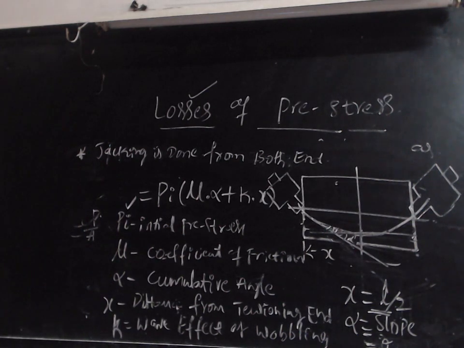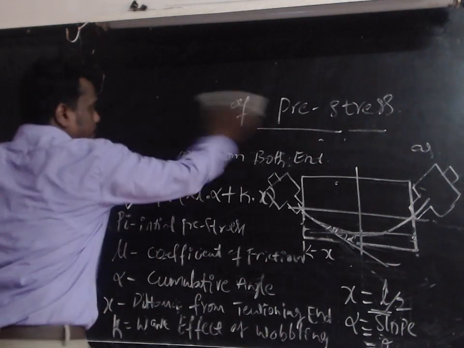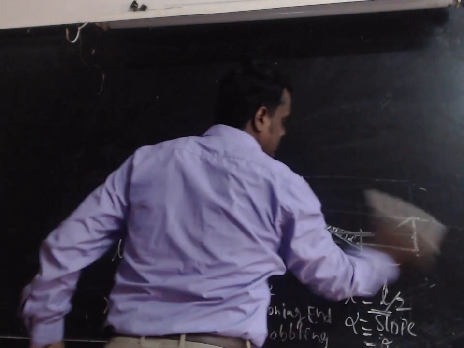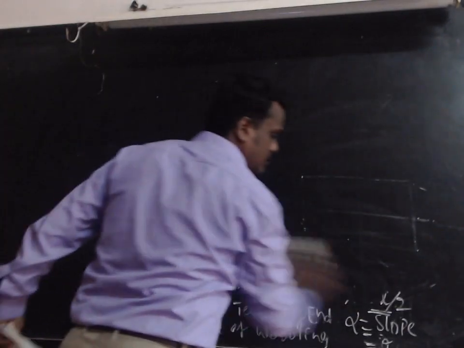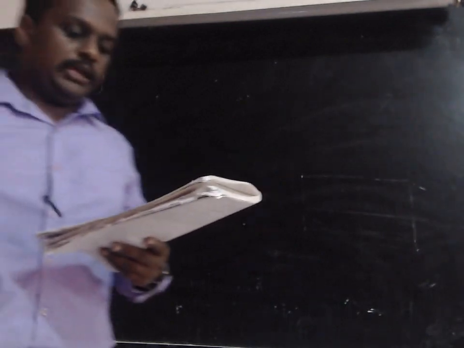Now we can directly go to the problem. First problem: a pre-tensioned beam is 10 meter long and the sectional details are 300 by 400 mm. It is a pre-tension member, because I told you to please remember.